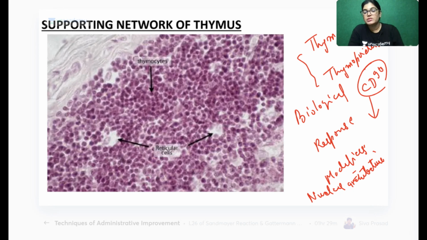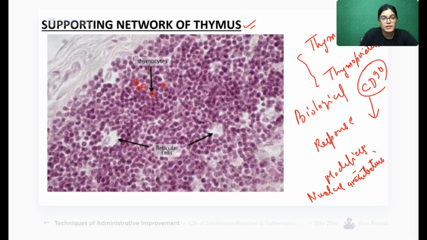You have to tell that it is a biological response modifier required for new biological response, like hair growth, formation of blood vessels, angiogenesis, and wound healing. And thymopoietin secretes CD90, which is required for nuclear architecture formation. Got it? Now, my dear friends, this is the high power view, and the structures which you can see here are thymocytes.